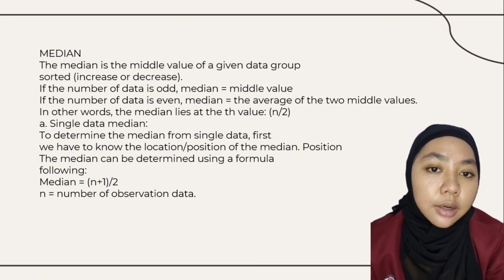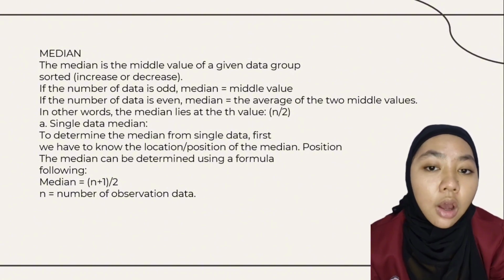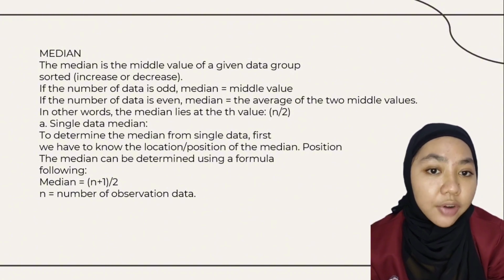To determine the median from single data, first we have to know the position of the median. The position of the median can be determined using the following formula: median equals n plus 1 divided by 2, where n equals the number of observation data.